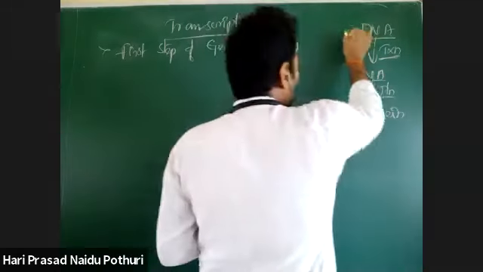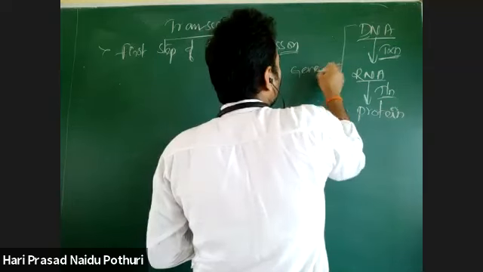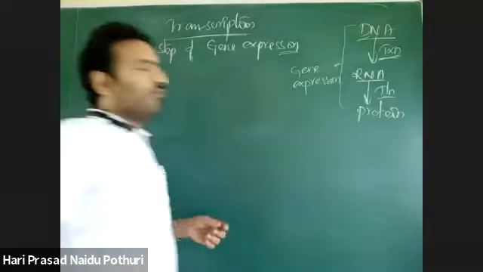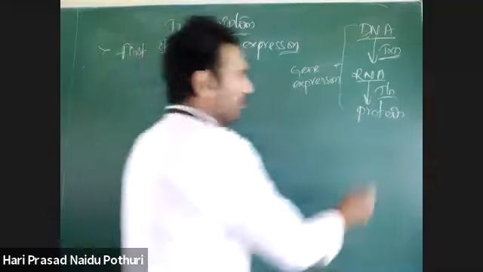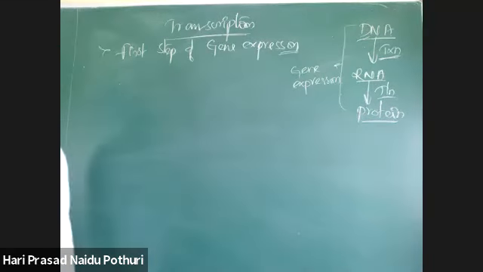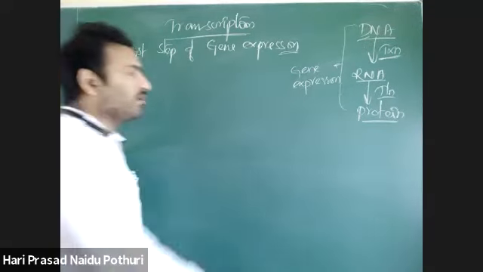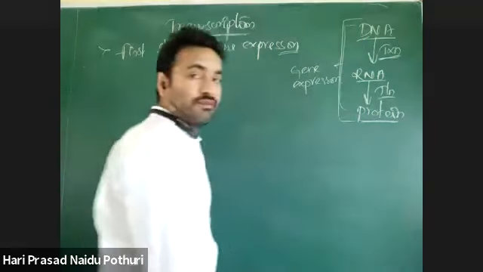So the total process of transcription and translation together is called gene expression. Gene expression is a process in which the DNA molecule is decoded into protein. So the genotypic information present in DNA is decoded into protein, and that protein exhibits physiological or physical appearance. All phenotypic characters are exhibited by protein. So this is gene expression.